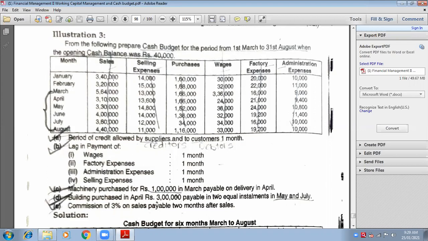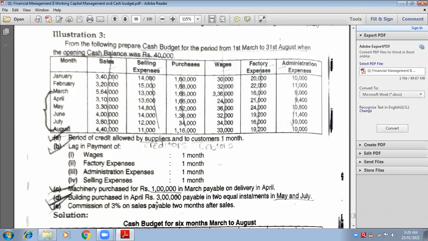So two equal installments means 1 lakh 50, 1 lakh 50 will be payable in May and July. One installment, 1,50,000, will be paid in May, and another 1,50,000 will be paid in the month of July. It is not June.